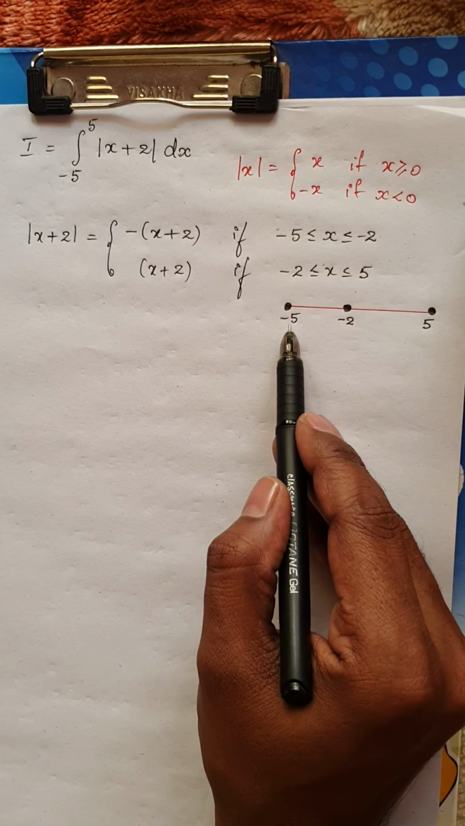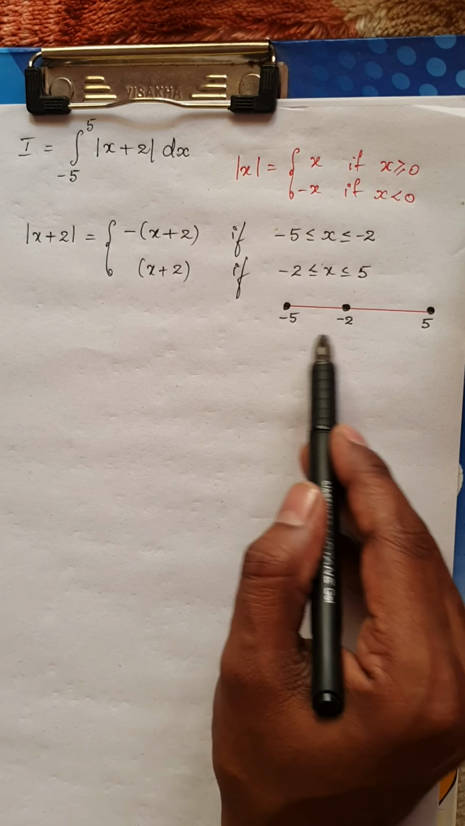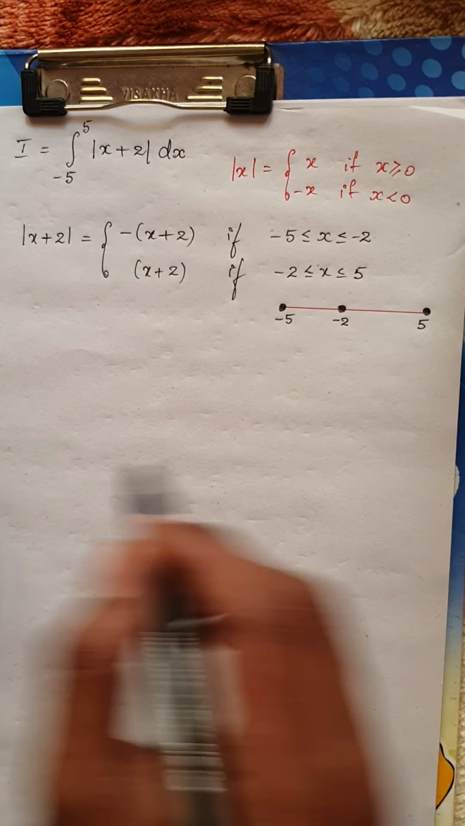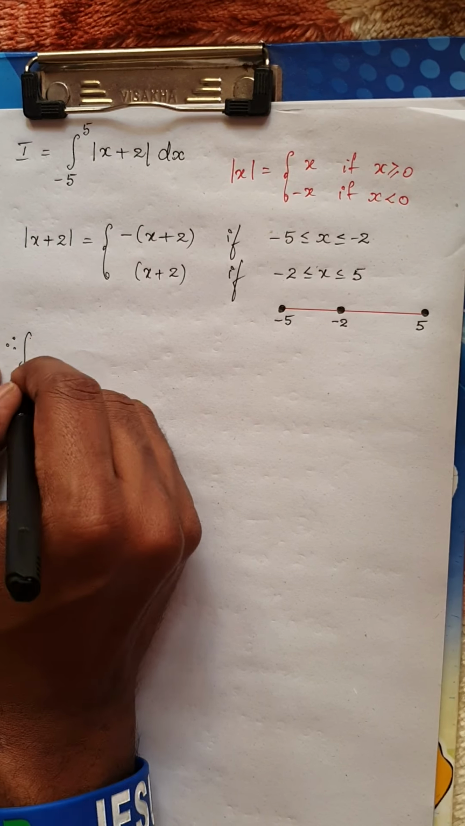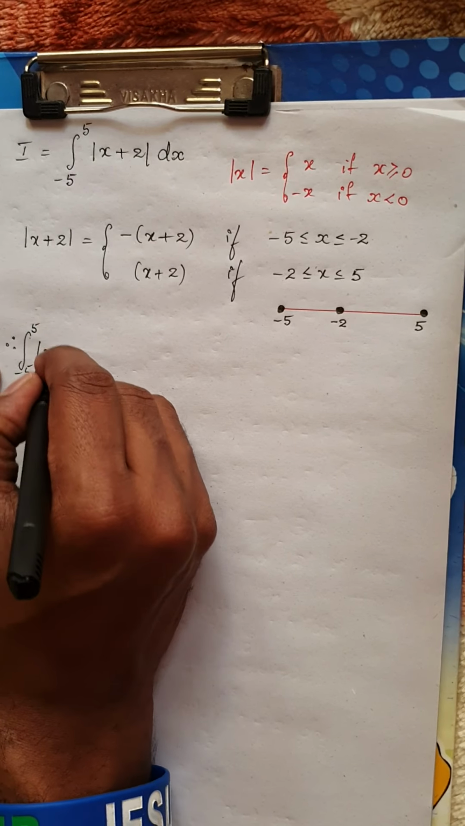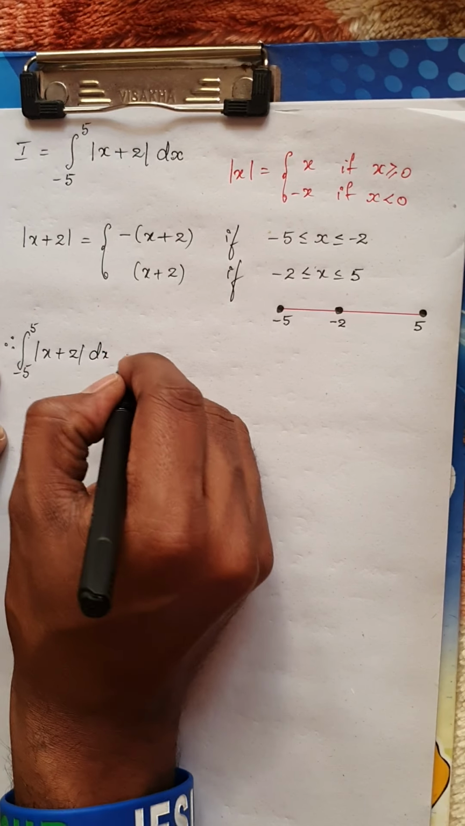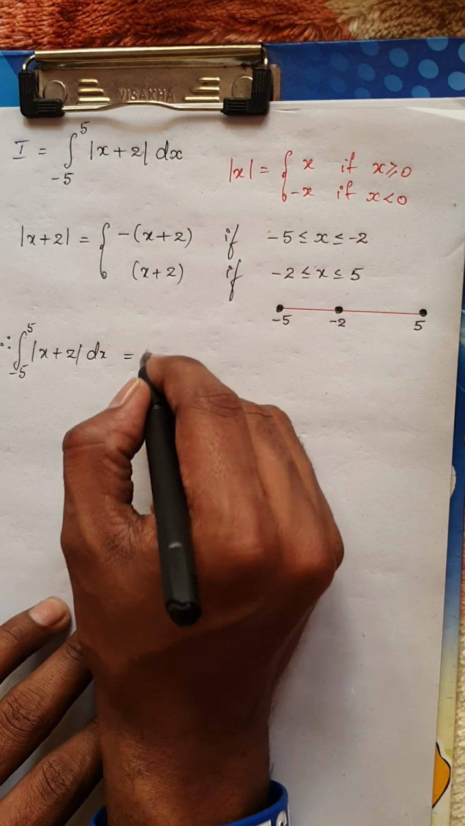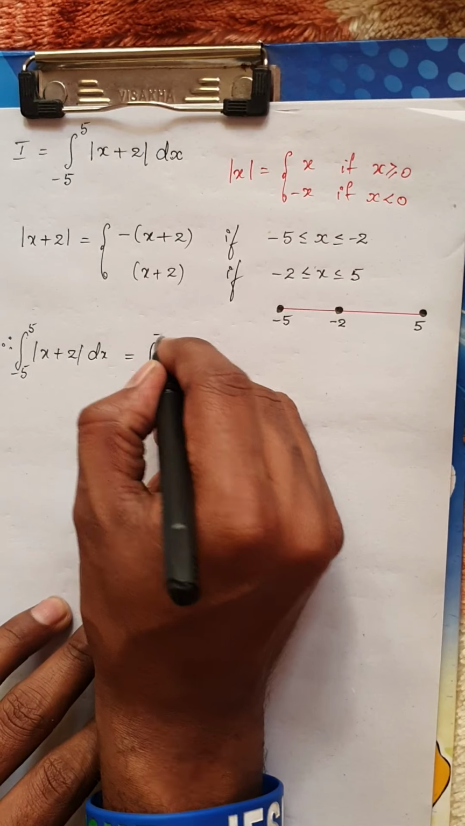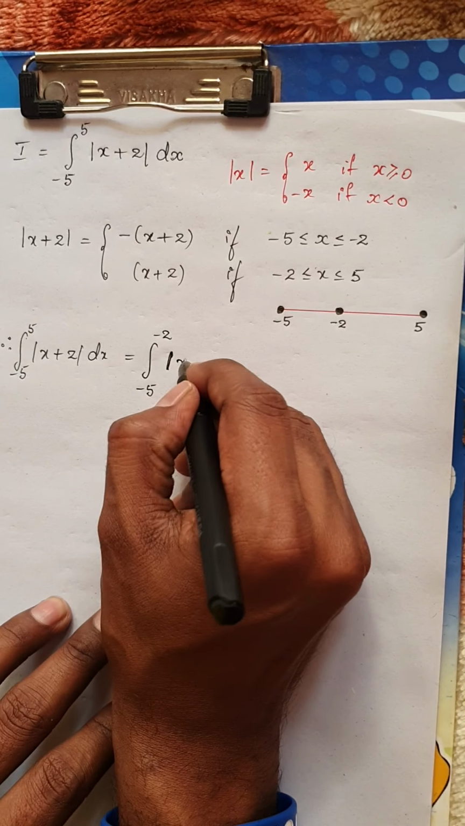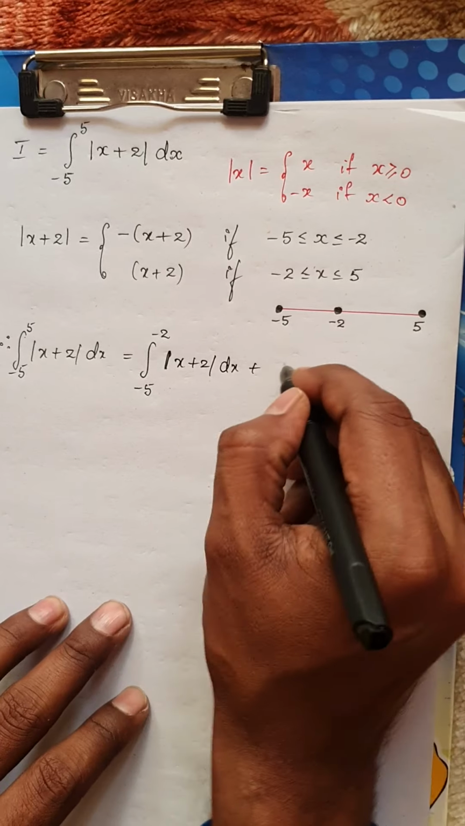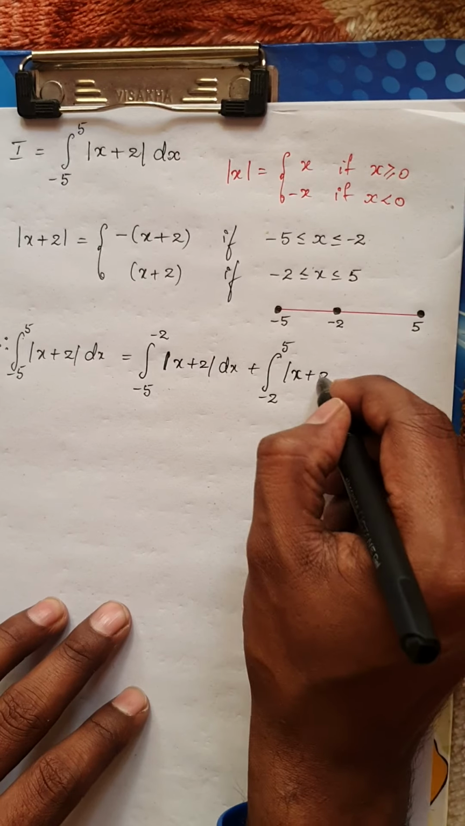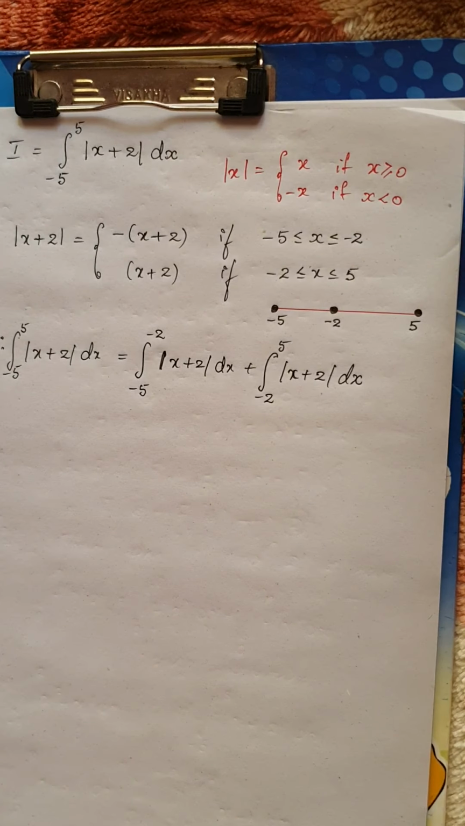So if I want the limits from minus 5 to 5, I'll split the limits from minus 5 to minus 2 and then minus 2 to 5. See how I'm going to write. Therefore, the integral from minus 5 to 5 of modulus of x plus 2 dx can be written as the integral from minus 5 to minus 2 of modulus of x plus 2 dx plus the integral from minus 2 to 5, where the function is x plus 2 dx. So I have split the function.